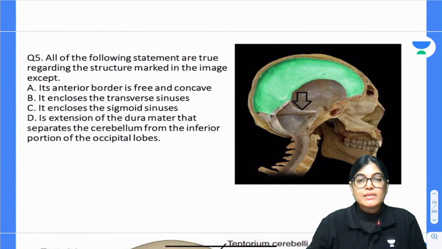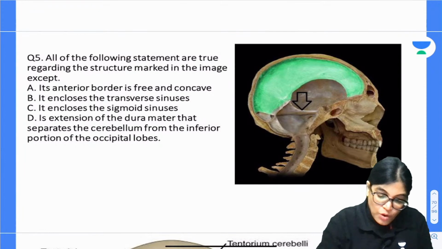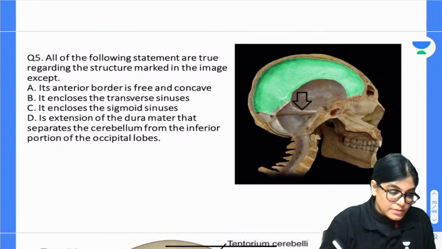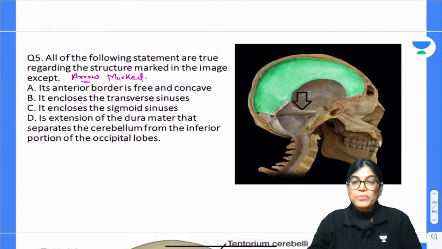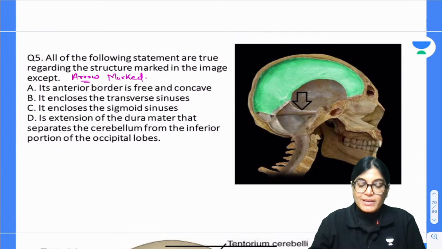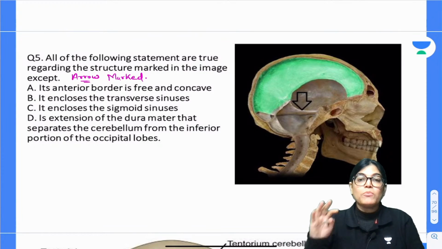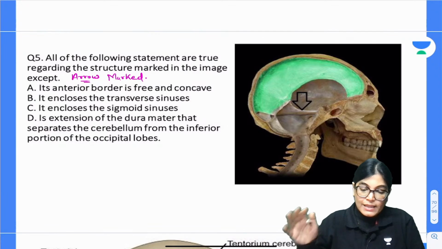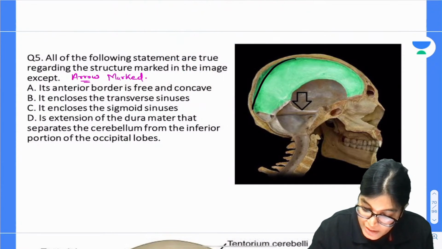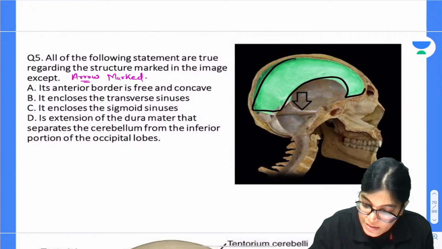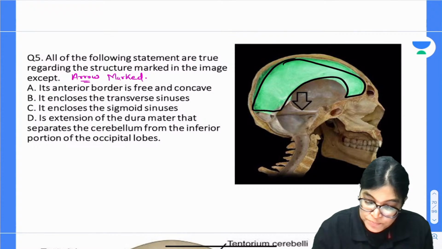Firstly, regarding the structure marked in the image, I want to tell about the arrow mark structure. Can you see, the black color arrow mark structure has been shown. I am not talking about the green color structure. The green color structure is the sickle shaped fold of dura mater,